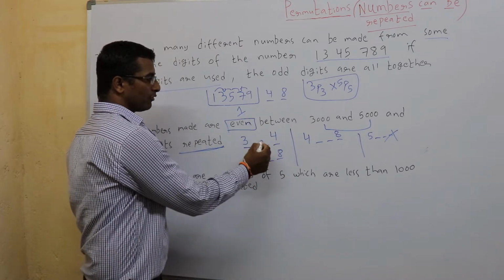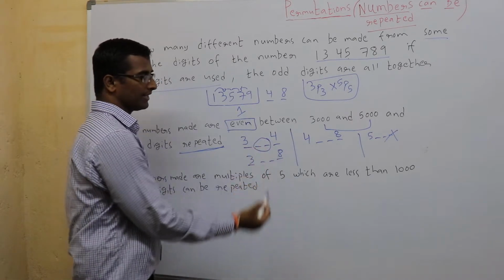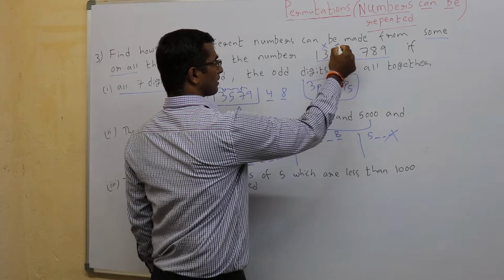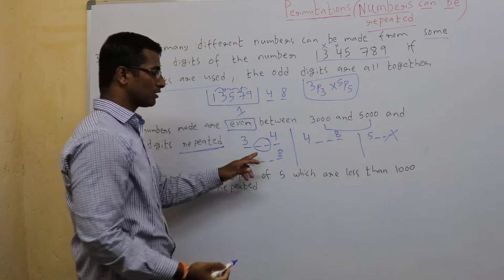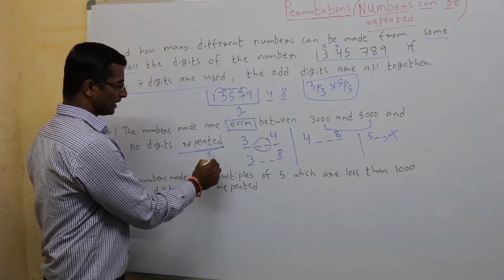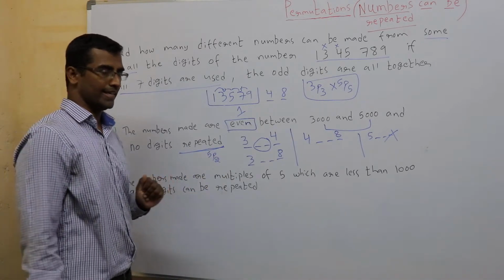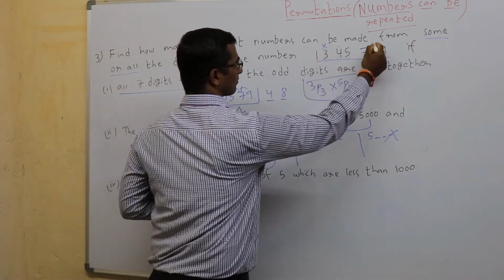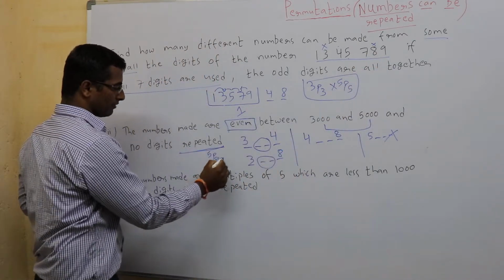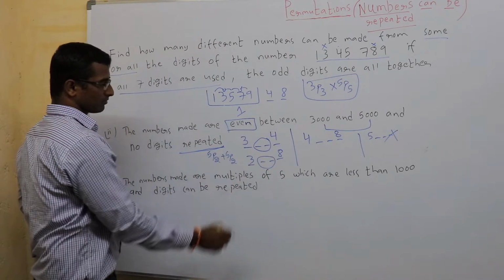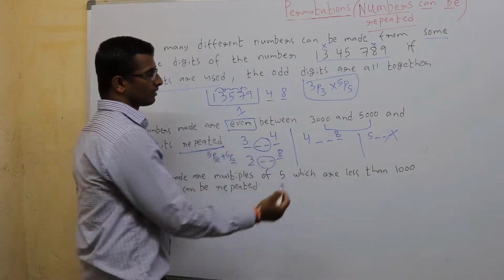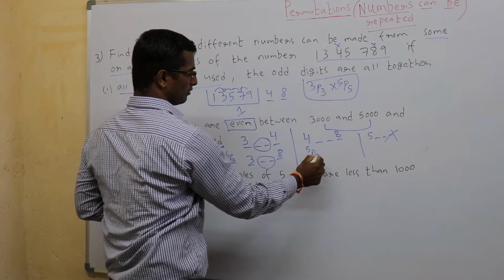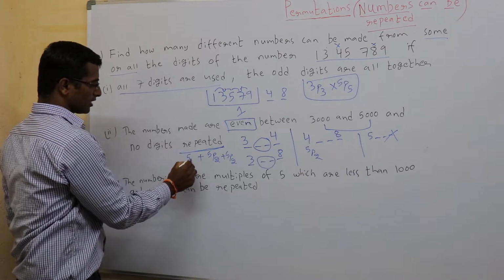Now 3 and 4 are gone. How many numbers do I have to fill these two places? 3 is not there, 4 is not there. So 1, 2, 3, 4, 5 numbers to fill these two places, so 5P2. Next, here 3 is not there, 8 is not there this time. Again 5 numbers to fill 2 places, so 5P2. Next, here 4 and 8 this time are not there, but again 5 numbers to fill 2 places, so 5P2. So this is your answer.